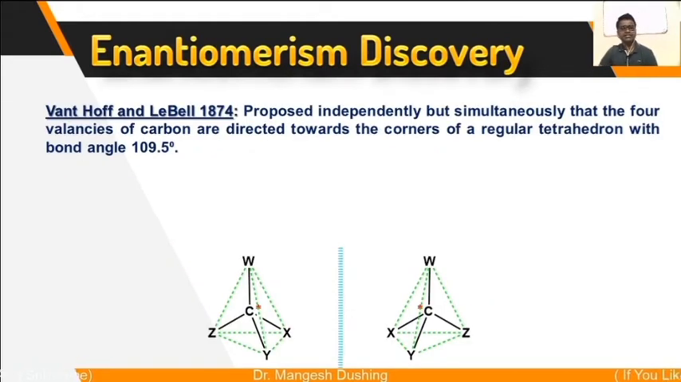Then in 1874, Van 't Hoff and Le Bel proposed independently but simultaneously that the 4 valences of carbon are directed towards the corners of a regular tetrahedron with bond angle 109.5 degrees. This green shape is a regular tetrahedron, and we know that carbon has 4 valences. So carbon is at the center of this regular tetrahedron and its 4 valences are directed to the corners of this regular tetrahedron. The angle between any two bonds, that is the bond angle, is 109.5 degrees.